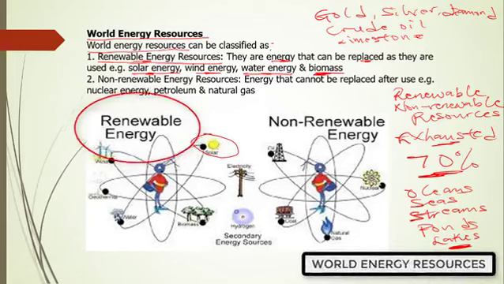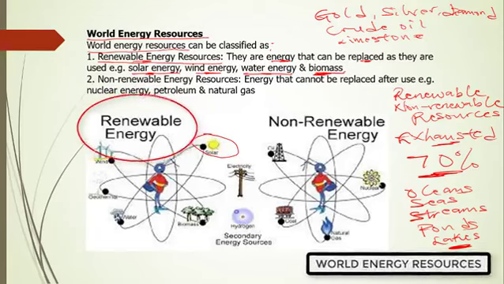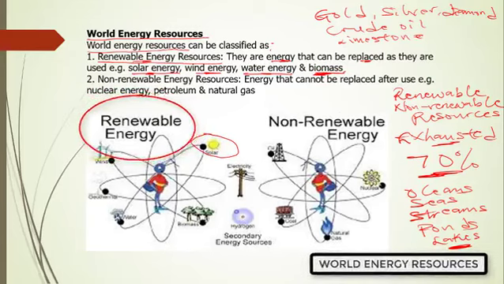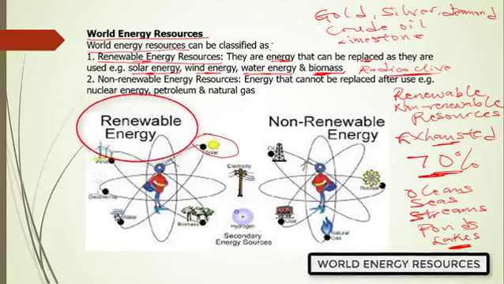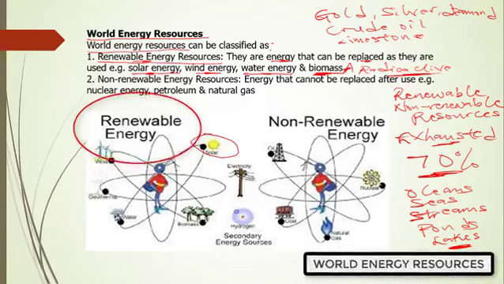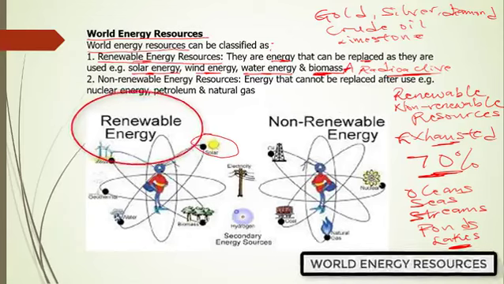And then we have biomass. Biomass energy can be gotten from plants and decayed matter. As things continue to die and deteriorate, there will always be biomass. Biomass will always continue to exist. So energy from decayed matter will always continue to be there.